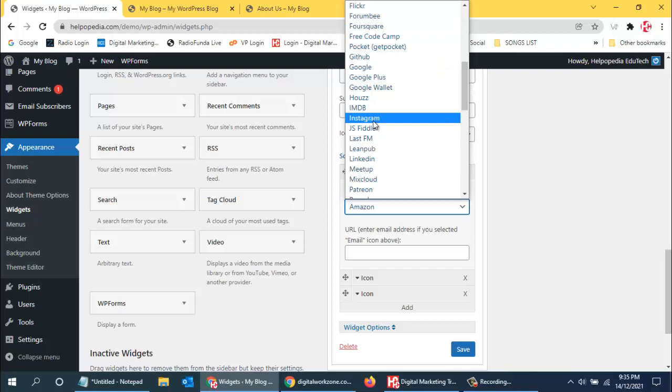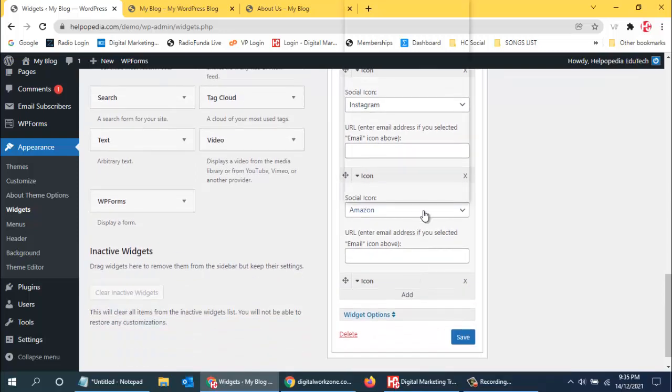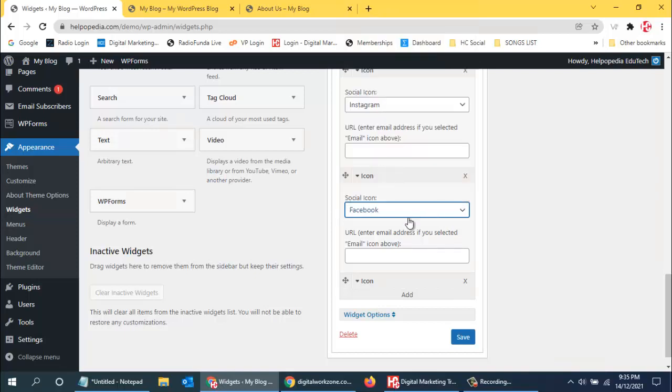Then over here I want something. I can use Facebook. Then for the third icon I can use something else.